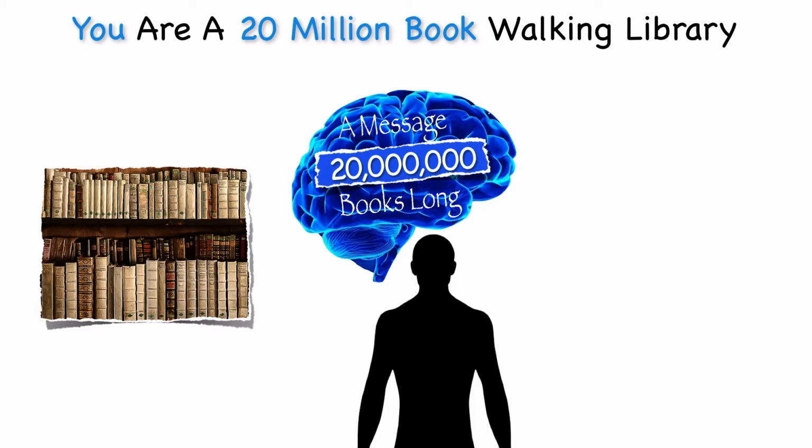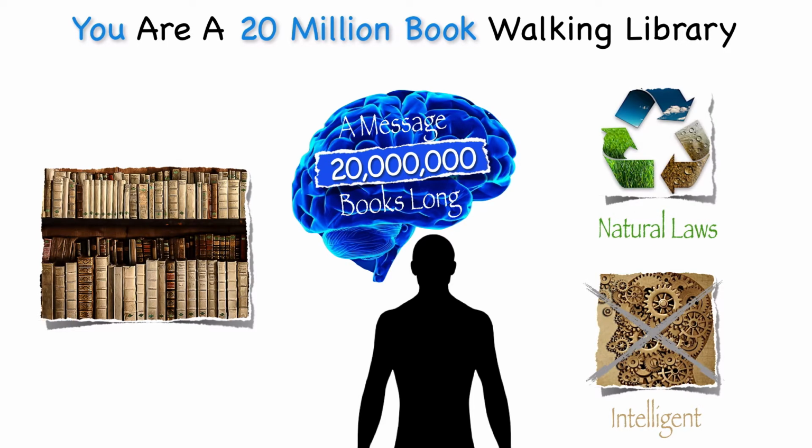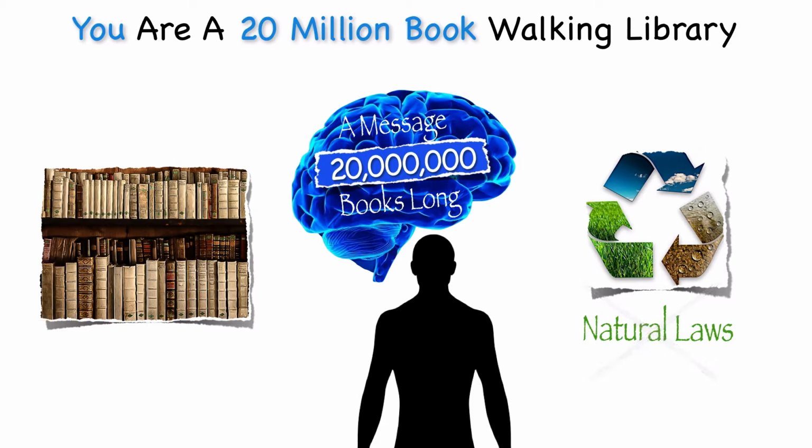Now the big question is this: where did this 20 million book message come from? It must have come from an intelligent source, right? No, says the Darwinist. There was no intelligence involved. That message came purely from nature. Good old natural laws put that 20 million book message inside your brain. That doesn't sound quite right, does it?